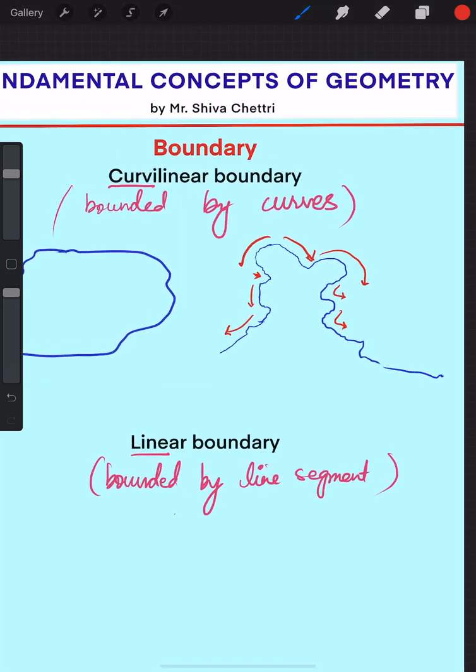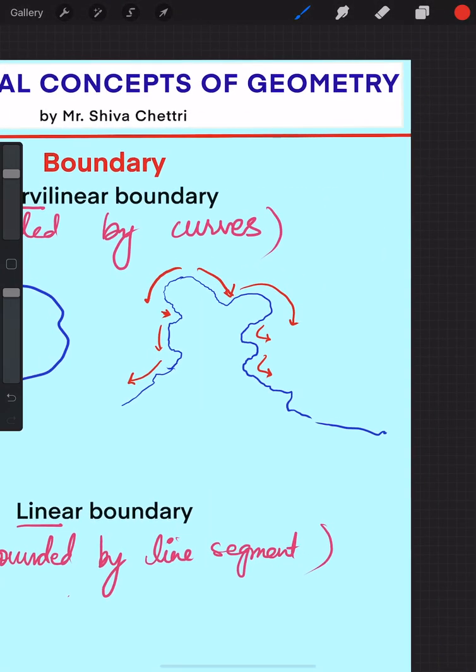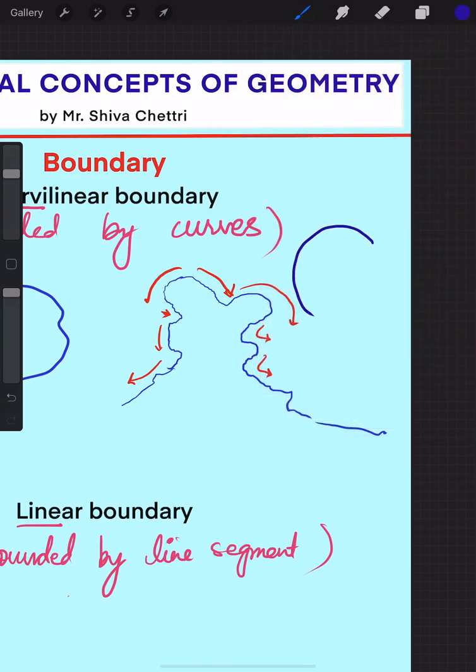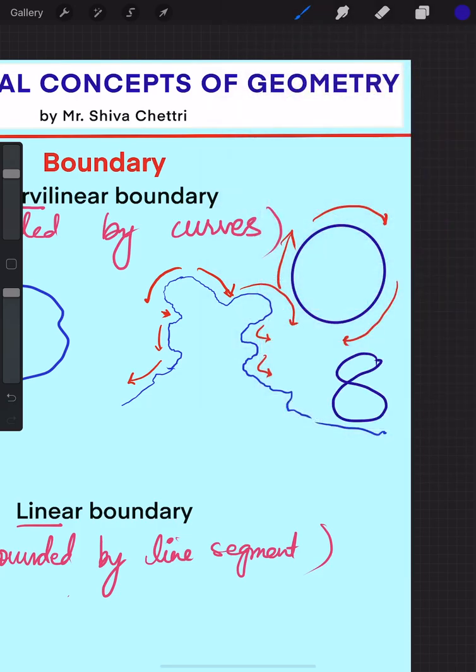Any other example that you can give of a curvilinear boundary is that you can make a circle. Even a circle is a boundary, but it is not a straight line, it is a curve, right? So here we can easily see that these are all curved. There is no straight line. So this is also a curvilinear boundary. Any other example that you can give is the number 8. That is also a boundary, but it is a curvilinear boundary. It's not a straight boundary or a linear boundary, right?